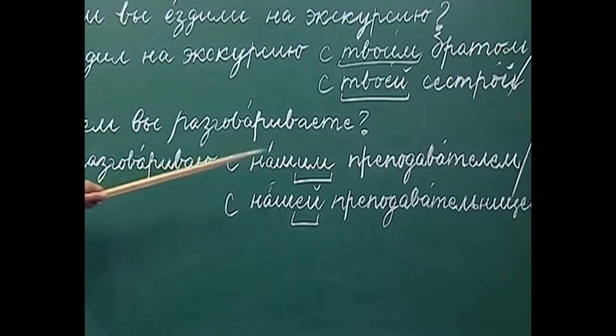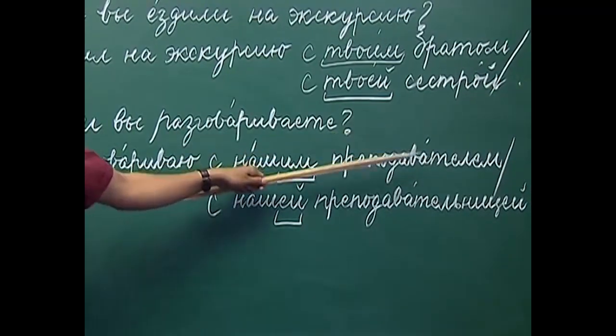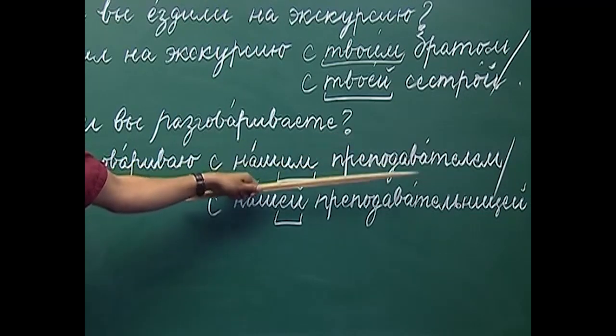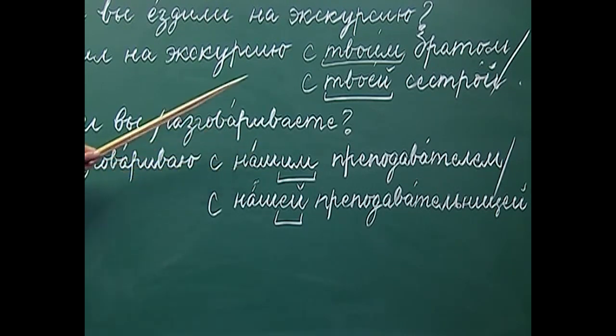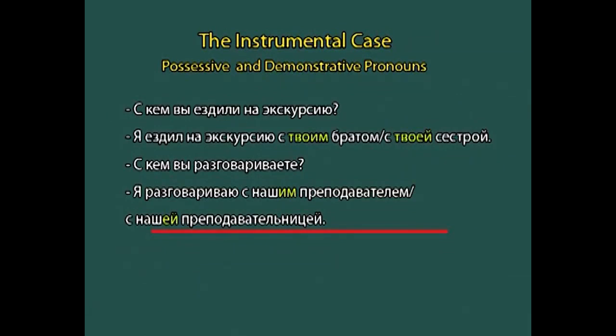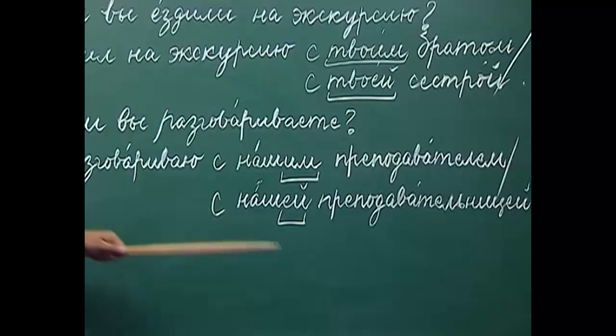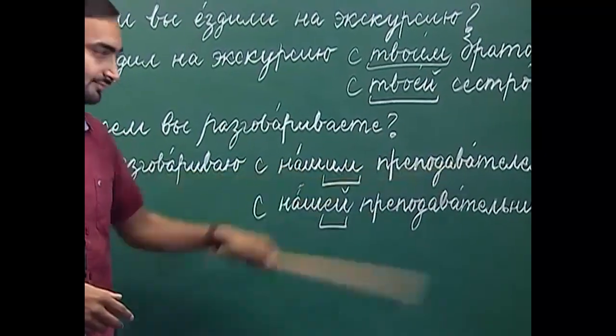As you can see, I have used the possessive pronoun наш. Преподаватель is a singular masculine gender noun. That is why we will use наш in the nominative case. So, наш changes to нашим. So, я разговариваю с нашим преподавателем. I am talking to our teacher, male teacher.